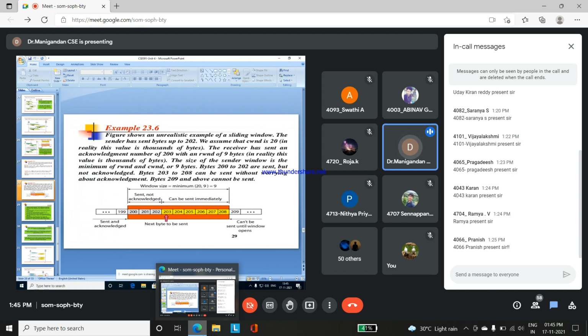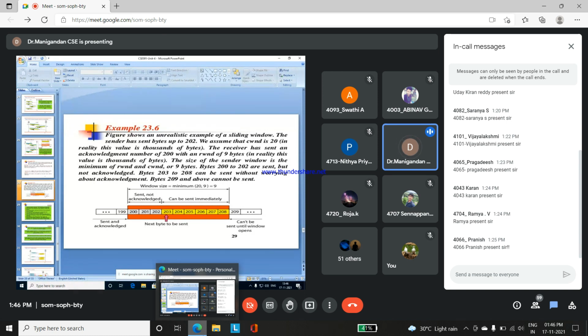So here 199 is acknowledged. From the receiver side, for the buffer up to 199, the acknowledgement has been received. So 200, 201, 202 and so on have been sent but the acknowledgement is still under process. The next byte to be transmitted from the client to server is 203. For example, 200, 201, 202 and so on are transmitted from client to server, but the acknowledgement for those sequence numbers has not been received from the server to the client.